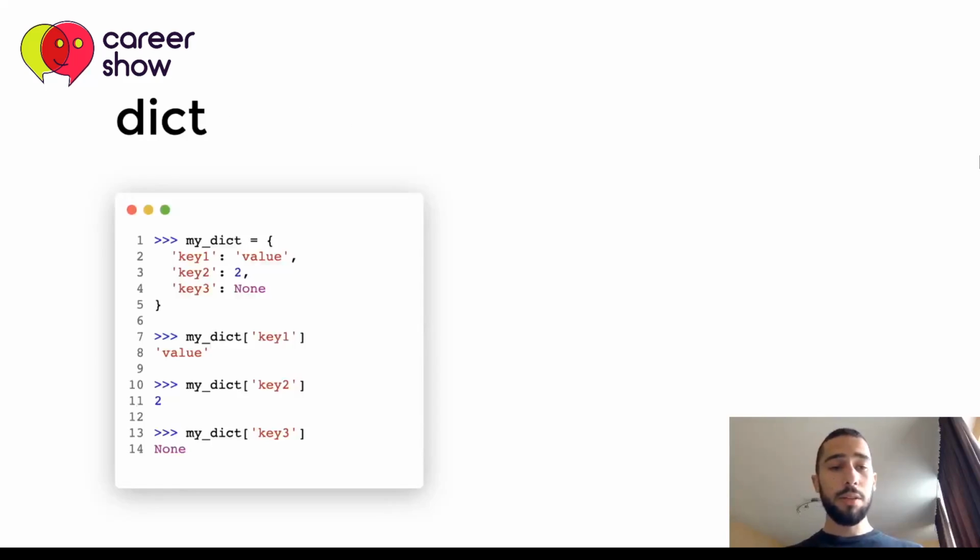We will start with a dict. This is a Python type, which is shortened from the English word dictionary. You may have also seen it as hash map or dictionary in other programming languages, but in Python it is called dict. A dict looks like this. We have curly brackets, we have keys on the left side of the dictionary and values on the right side of the dictionary. So each key has a corresponding value.